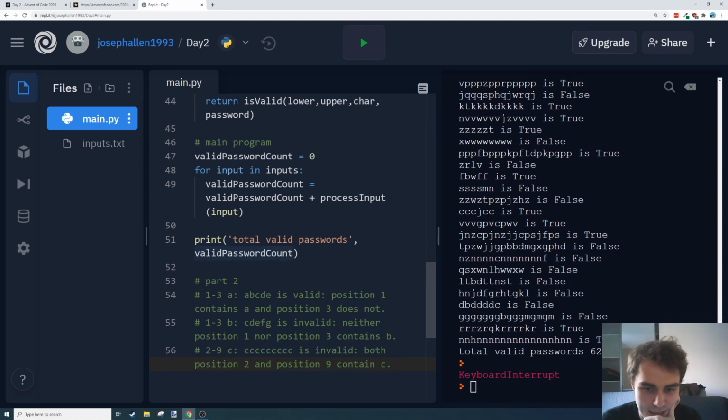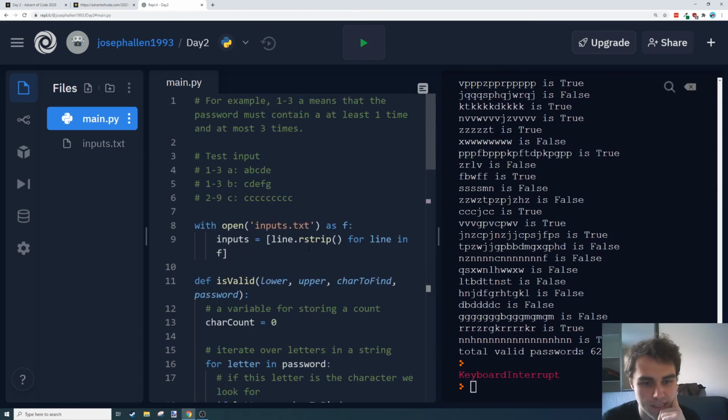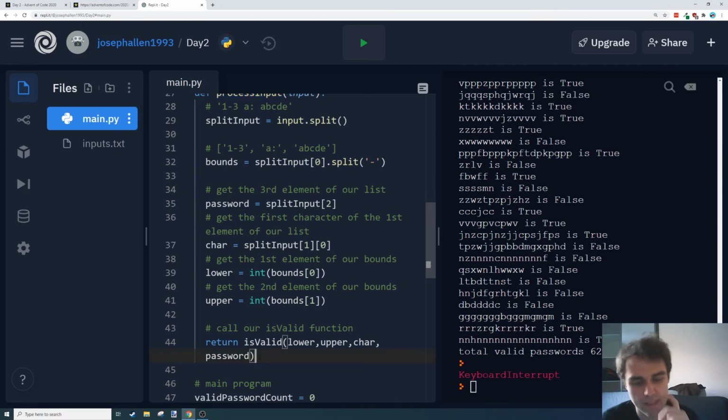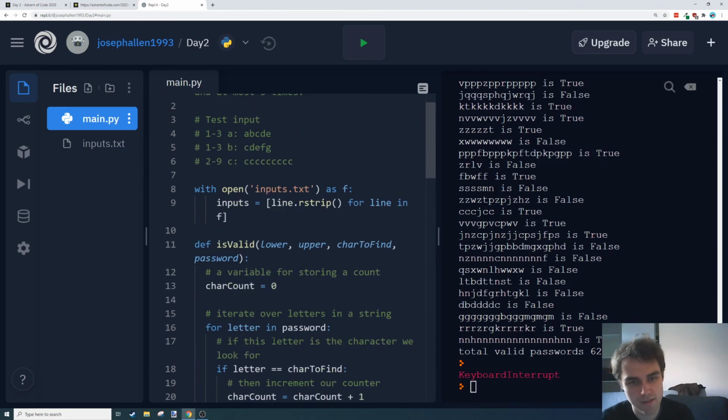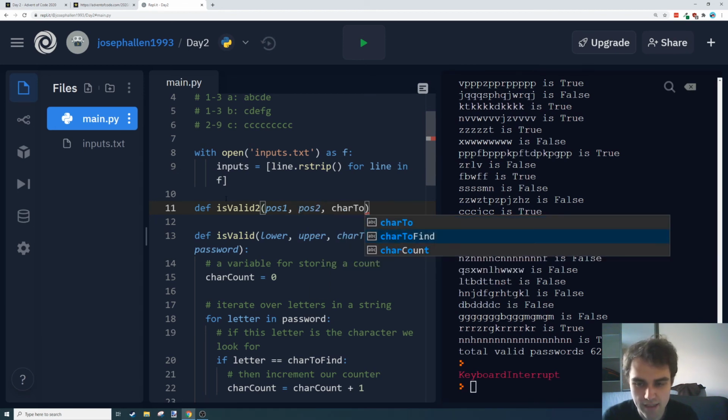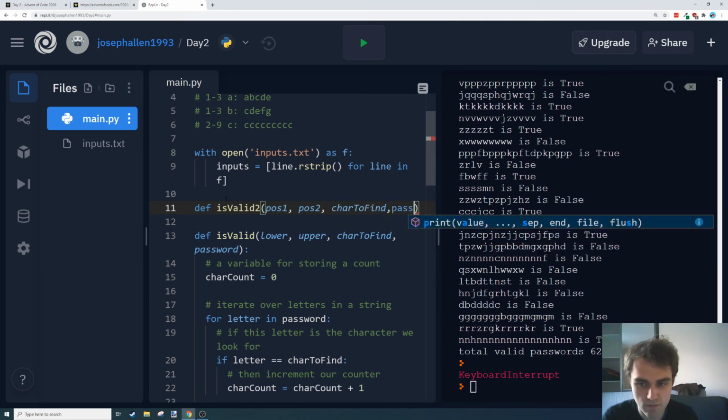Okay, and then instead of valid password count, why do I even call my function? Process input, there we go. So process input, we're going to have to basically rewrite for this. Oh no, we're not. Is valid, we're going to have to rewrite here. So I'm going to make a new one called isValid2 for part 2. I'm going to call it position 1 for our first variable, position 2, char2 find, and password.